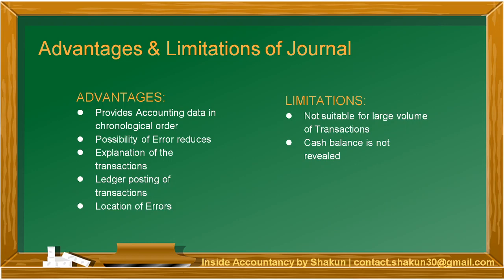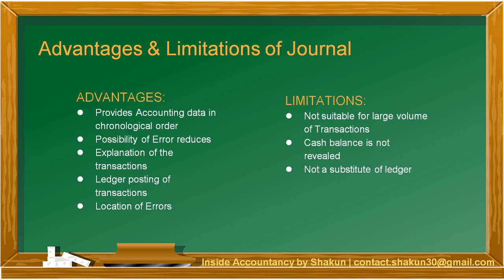Now, in case of journal, we simply record the transactions in the books of accounts in the form of journal entry. The cash balance is not revealed since, on the contrary, if we prepare a cash account where under one head all the cash transactions are mentioned, then we will be able to know the cash balance. But in case of journal, that is not possible.